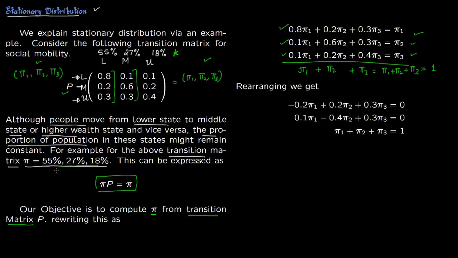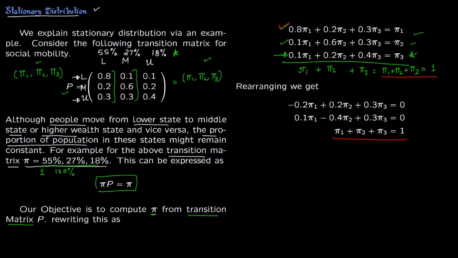So these proportions, if you add up, this is 100%, but if you write in terms of probability, this is just 1. So these equations are dependent on each other. So we will skip this third equation completely, and instead of this equation we are going to write this equation, and that's what we do. We write this equation. So notice the first equation, you subtract pi 1 from here, so 0.8 minus 1 will give you minus 0.2. Rest you just copy as such.